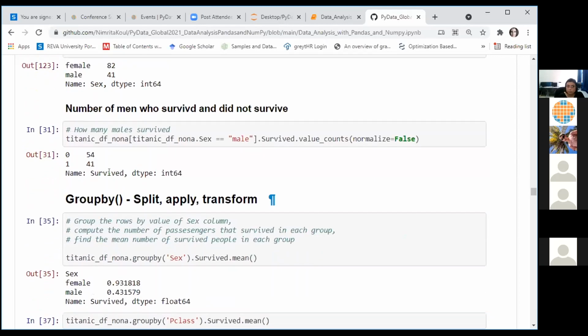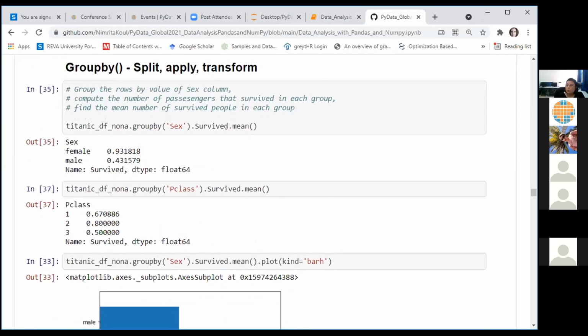Here we are finding only for males what is the ratio of males who survived and who did not survive. Among males, there were 54 who did not survive and only 41 who survived. 0 and 1 here refer to the values of the survived column. 0 means they did not survive, 1 means they survived.